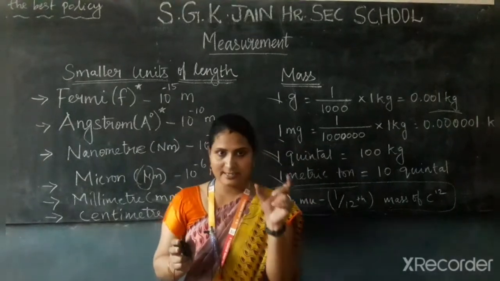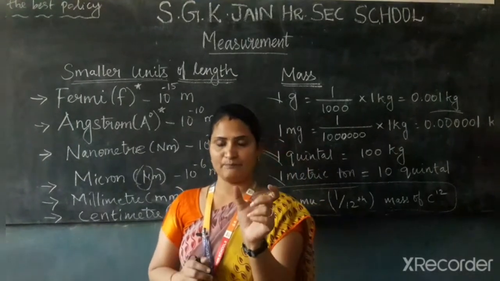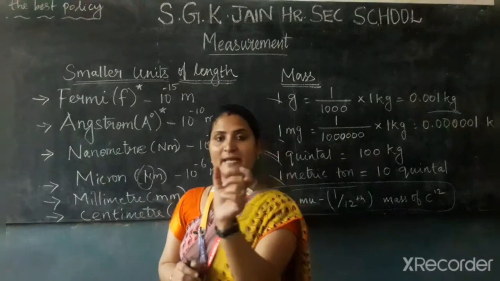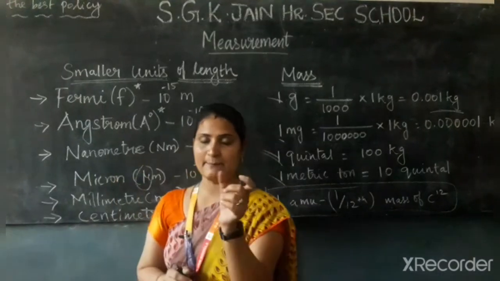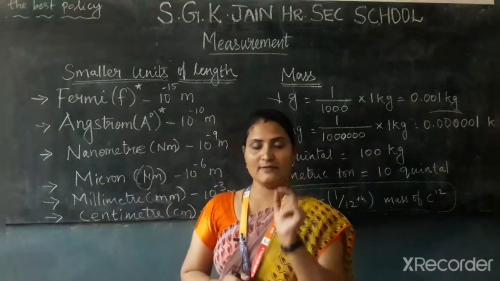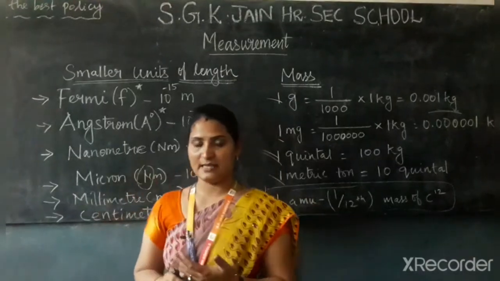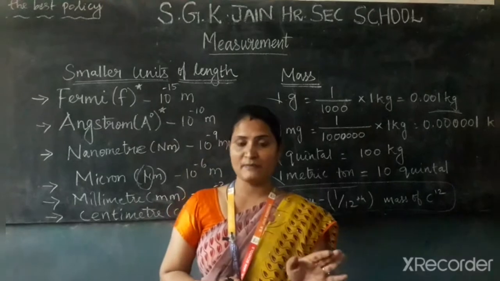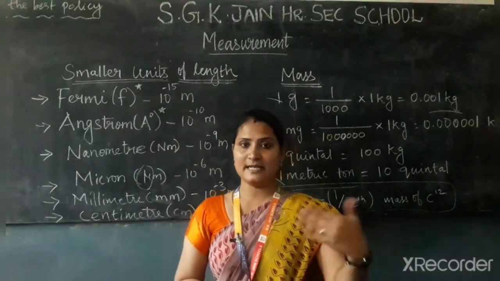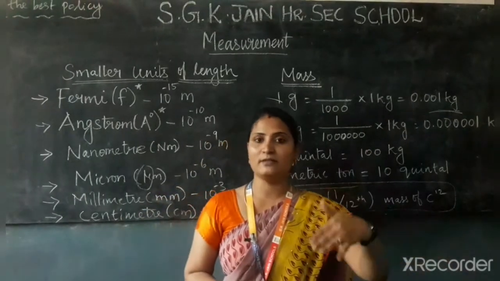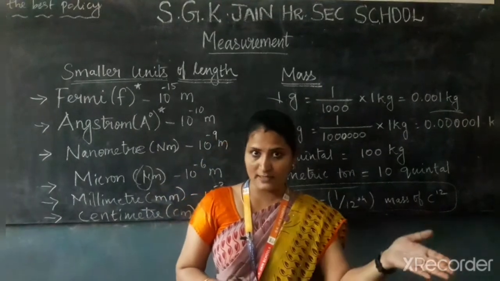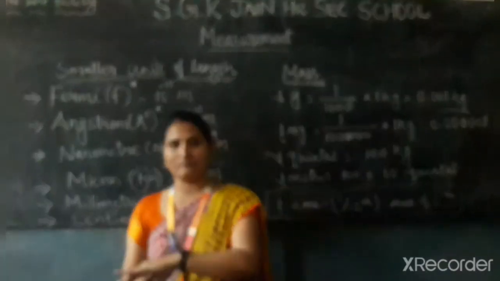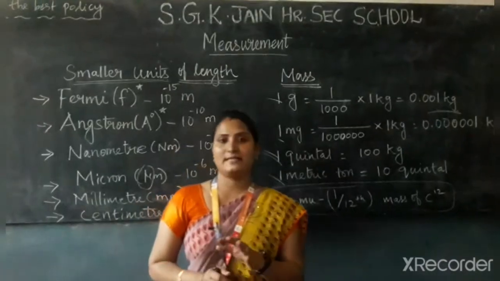Here, for the density of liquid, especially water, the mass of the water will be equal to the solid mass. For example, 1 liter of water is equal to 1 kilogram of solid substance, and 1 milliliter of water will be equal to 1 gram of solid substance. So it is only possible for water. If you take other liquids except water, the density will vary depending on the liquid. Then depending on the density only, the solid kilogram and gram will apply. Okay, so these are the things we have.